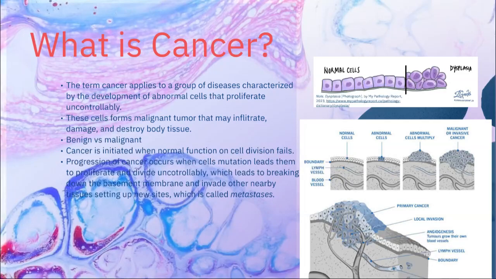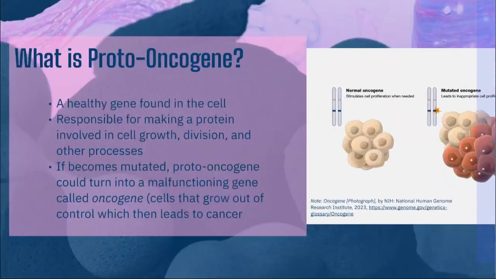Before oncogene, we have proto-oncogene. What is proto-oncogene? Proto-oncogenes are healthy genes found in cell. They are responsible for making a protein that are involved in cell growth, division, and other processes. However, proto-oncogene could turn to oncogene when there are error or mutation occurs, which could lead to cells growing out of control and become cancerous.